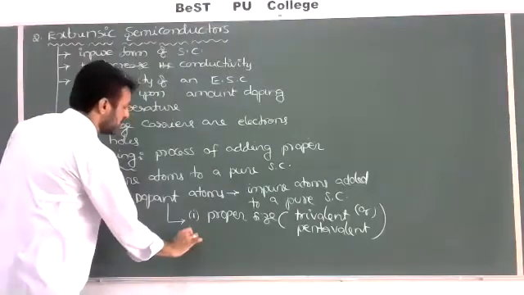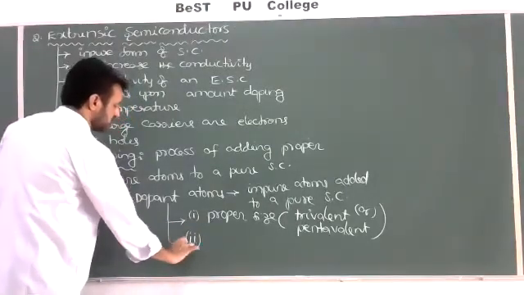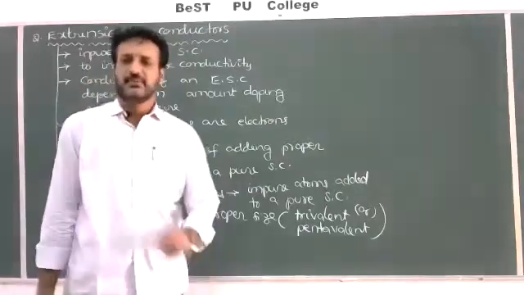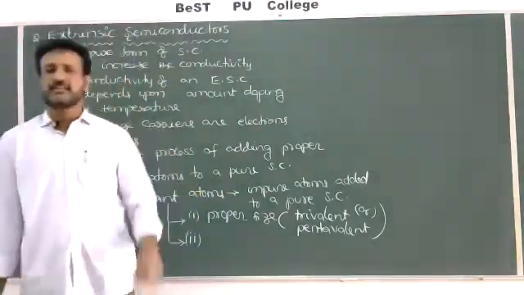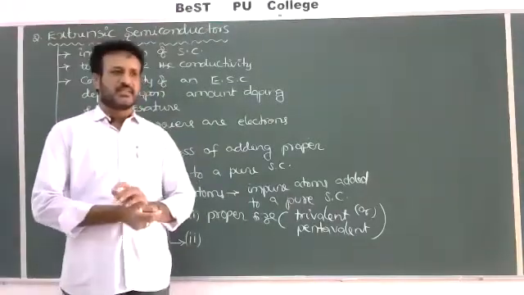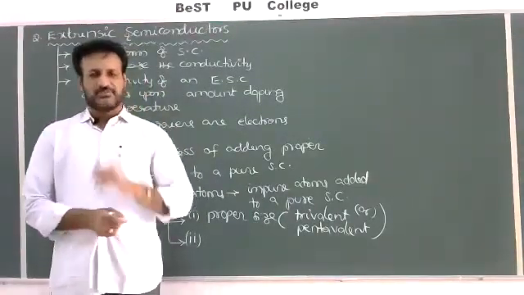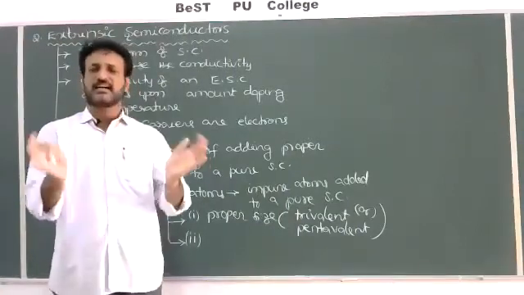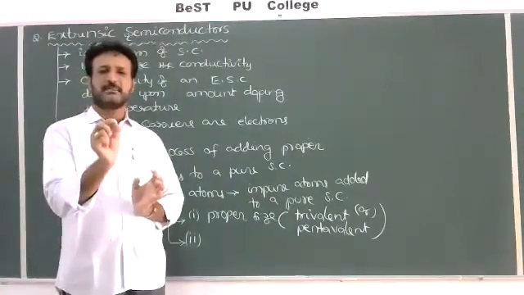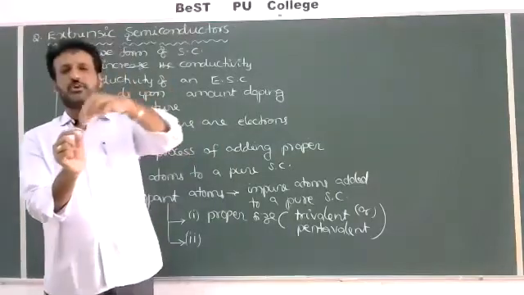And whatever doping atom we select, it should replace one of the semiconductor atoms. For example, germanium contains 1 lakh atoms, but I want to dope 1 atom. Out of the 1 lakh atoms, 1 atom must be replaced with this dopant atom.